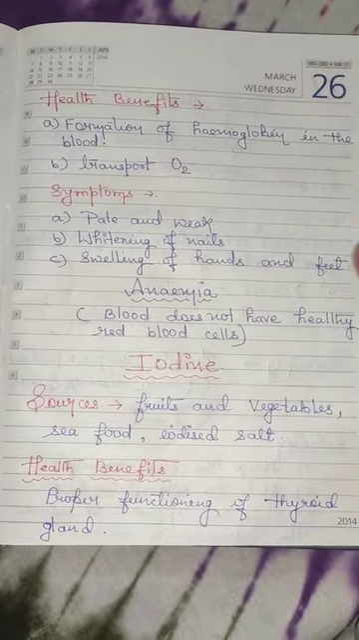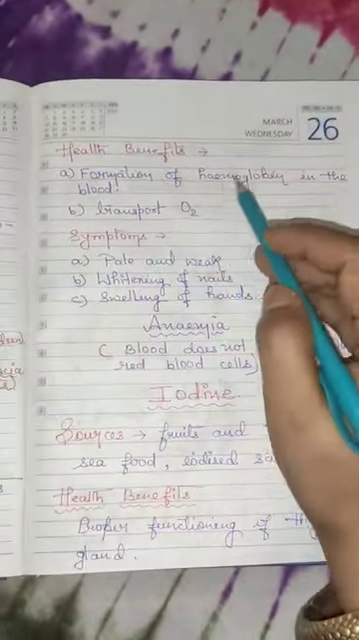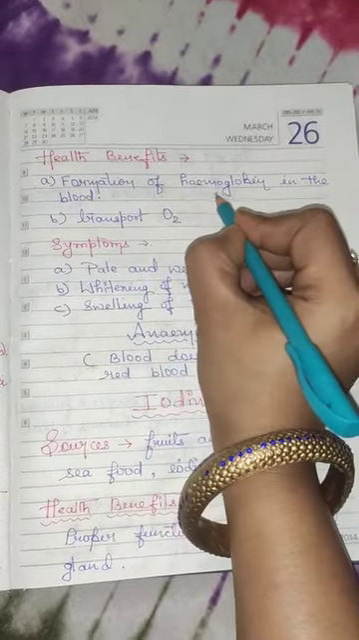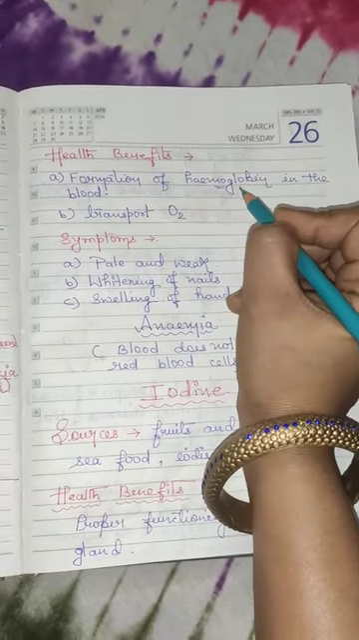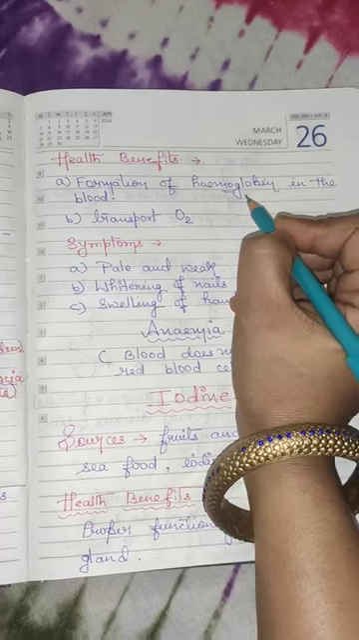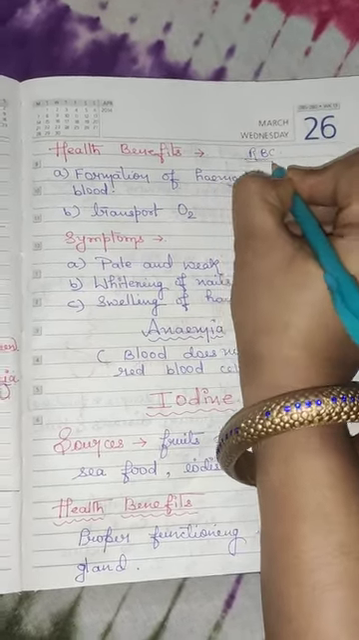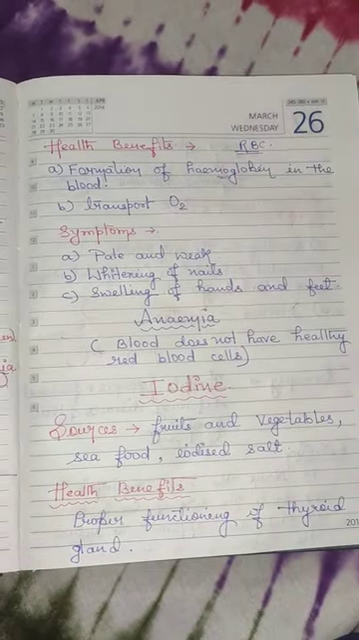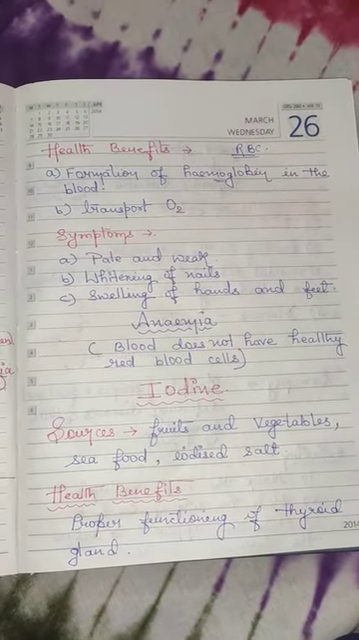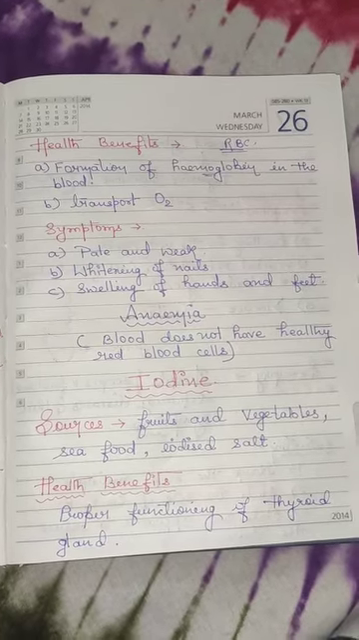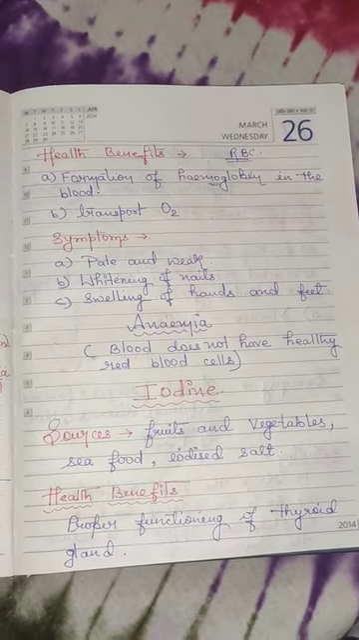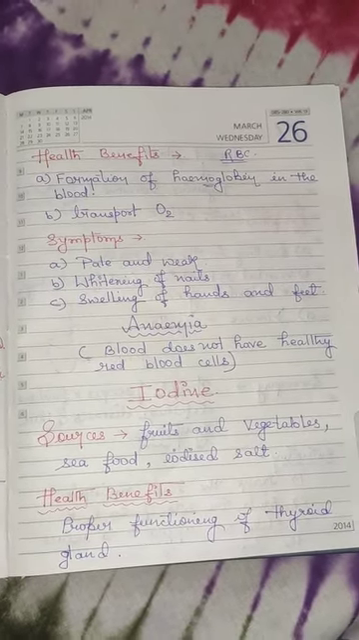Now, what are the health benefits? The first one is formation of hemoglobin in the blood. Now, what is the meaning of hemoglobin? Hemoglobin is the pigment which is found in the blood, and it helps in the formation of RBC. RBC is red blood cells. In later chapters, we will discuss RBC, WBC, and the components of the blood. Hemoglobin helps in the transportation of oxygen in the body. That's why it is said that we should take iron in an adequate amount.